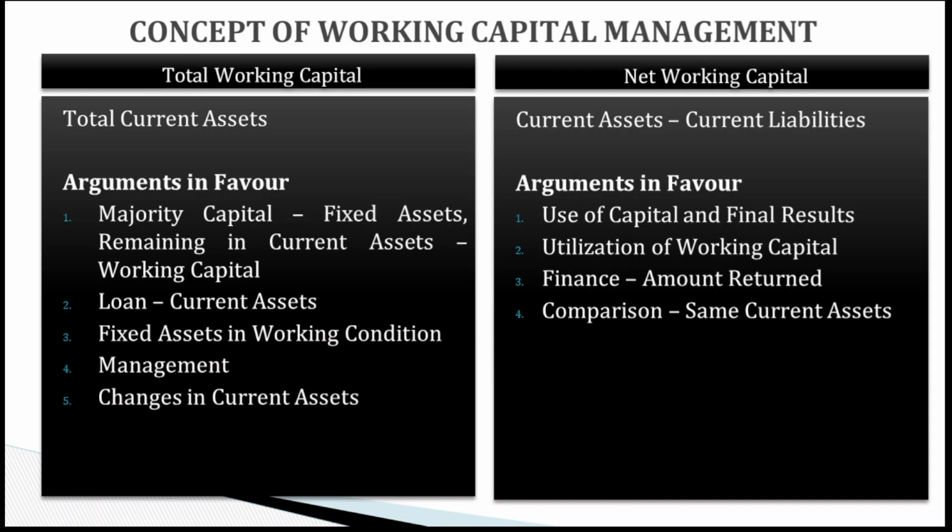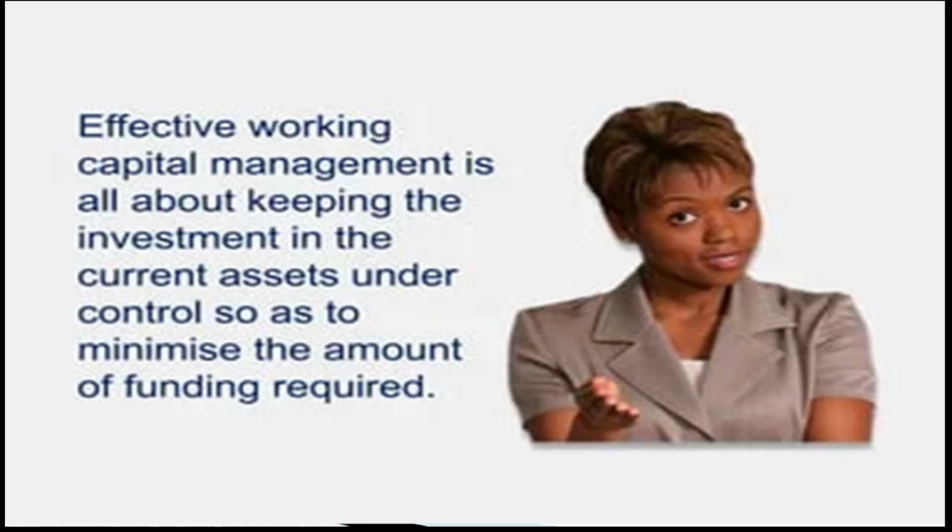In favor of this concept, the major argument says that here the current assets and current liabilities are compared, and whatever excess amount is there, the final result is only considered after making payment to the short term obligations, short term liabilities. So these are the two concepts, gross working capital and net working capital.